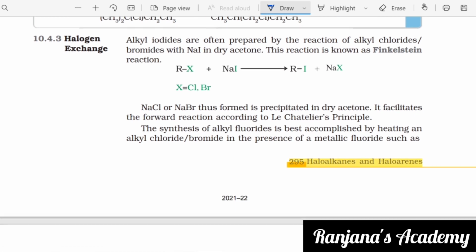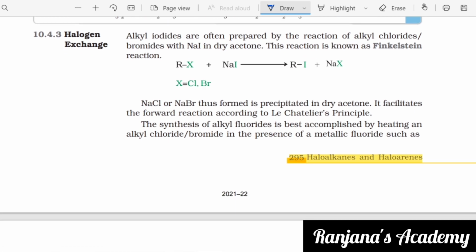Now let us see the halogen exchange method. This is the third and last type of preparation of haloalkanes. This is the third method of preparation of haloalkanes, that is halogen exchange method. Alkyl iodides are often prepared by the reaction of alkyl chlorides or bromides with NaI in dry acetone. So what is dry acetone? What is the formula of dry acetone?